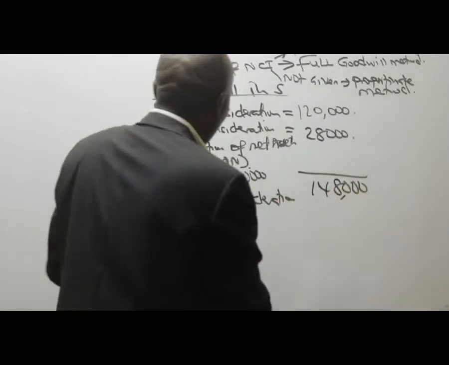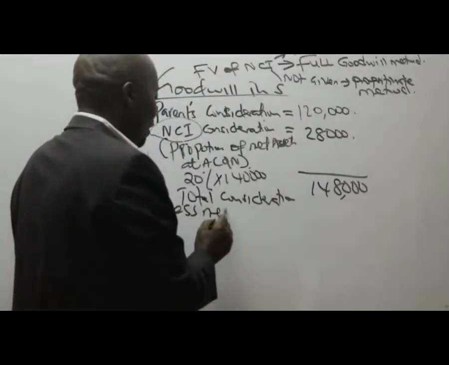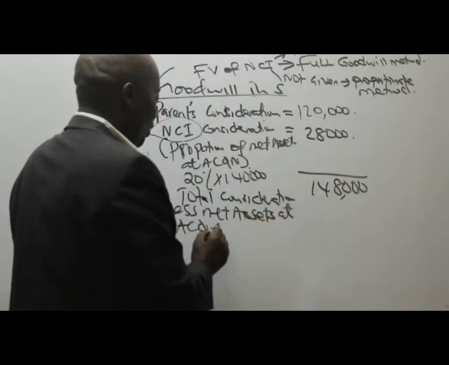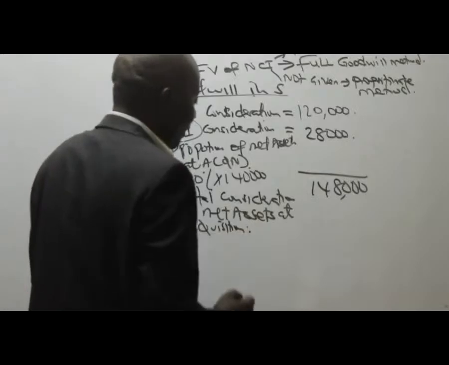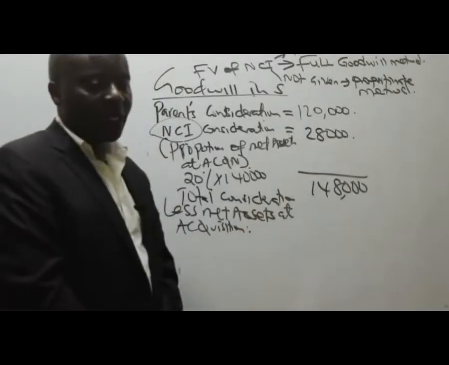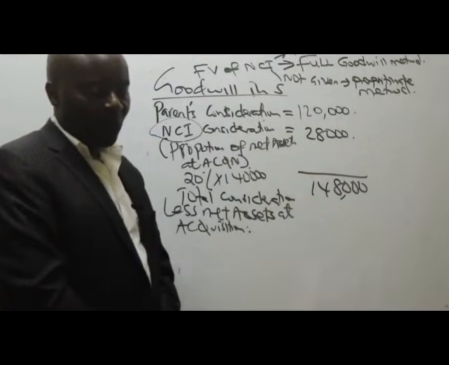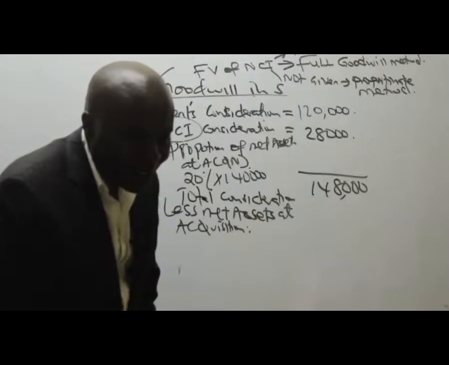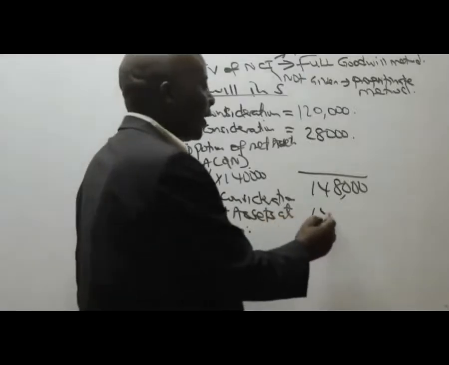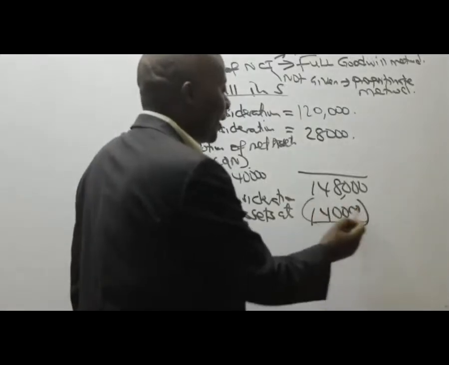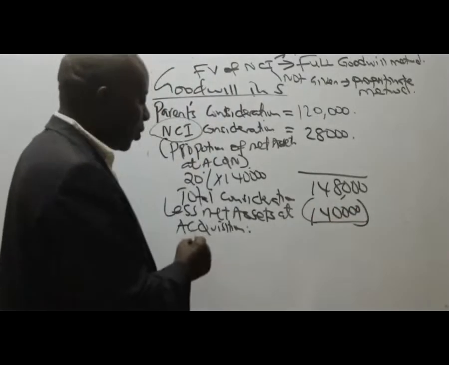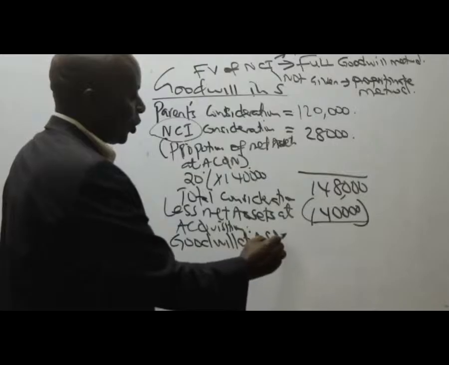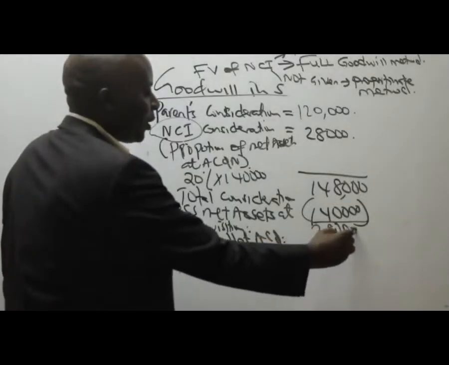And then you less net assets at acquisition, which you gave me as 140,000. When you subtract these, you get what we call goodwill at acquisition, of 28,000.